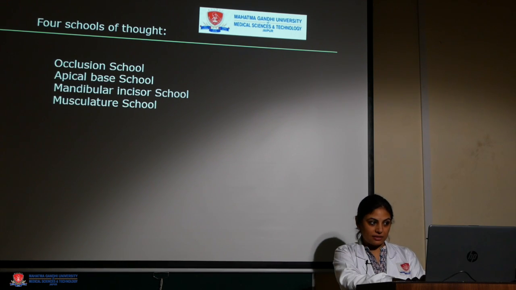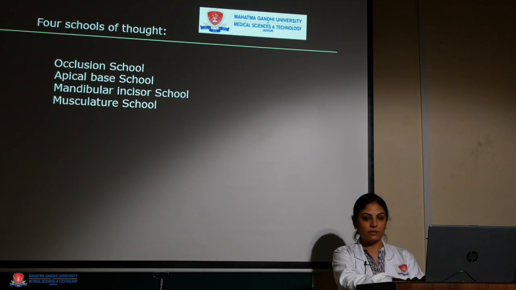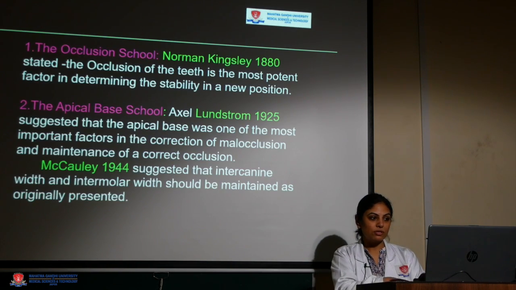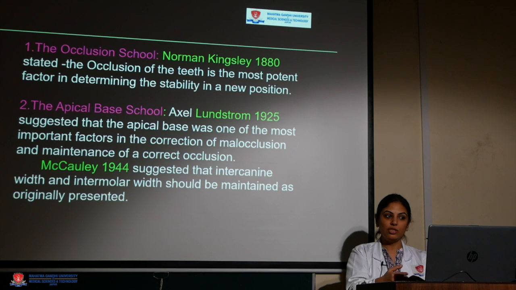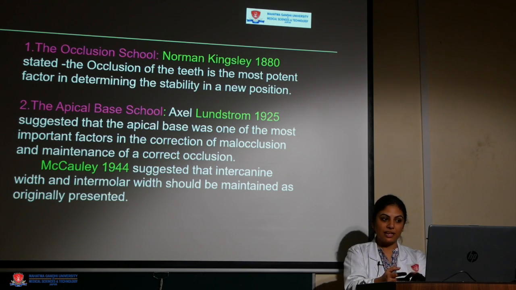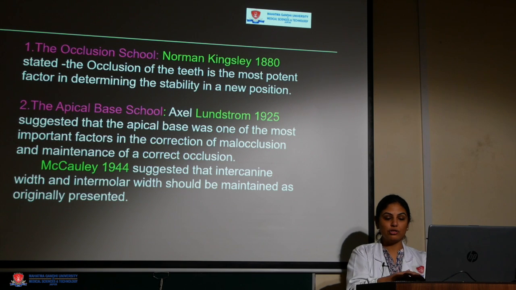Now, to study relapse, 4 schools of thought were given by various scientists. These are the occlusal school, apical base school, mandibular incisor school, and musculature school. Coming to the occlusal school, given by Kingsley in 1880, he stated that occlusion of teeth is the most important factor to determine stability in the new position. The apical base school, given by Lundstrom in 1925, suggested that the apical base is one of the most important factors, and intercanine and intermolar width should be maintained as originally present in the jaw.